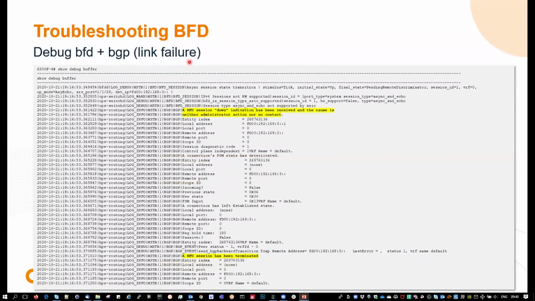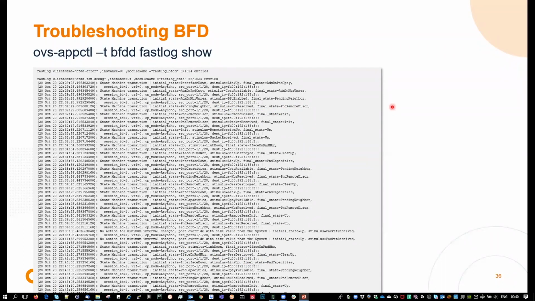If there is any link failure or unreachability condition, BFD would indicate a down notification and update the BFD table in the database, and immediately BGP transitions to idle state, as we can see from this debug, and the BFD session will be terminated. You also have the fast log to troubleshoot anything happening on BFD.